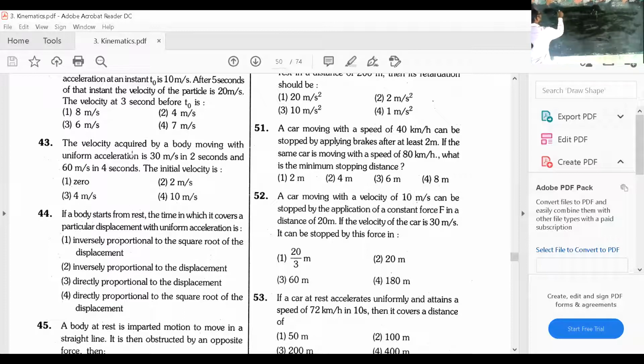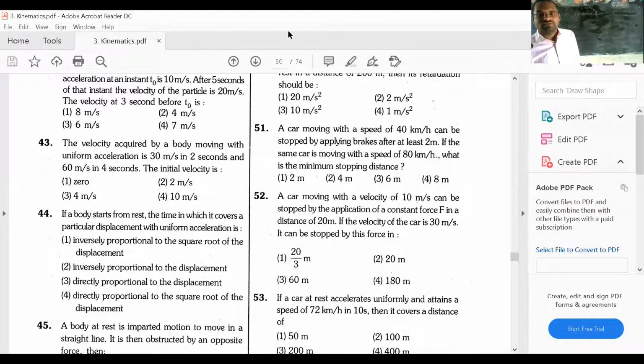At time t equal to 2 seconds, velocity is 30 meters per second, and it is moving with constant acceleration, they said. And next, at time t equal to 4 seconds, velocity of the body is given as 60 meters per second. Then what is the initial velocity?